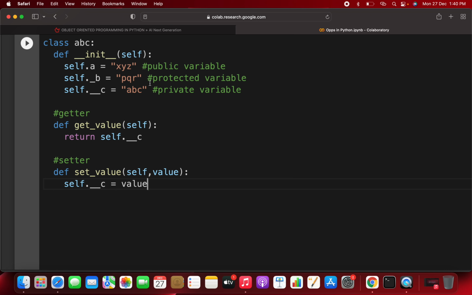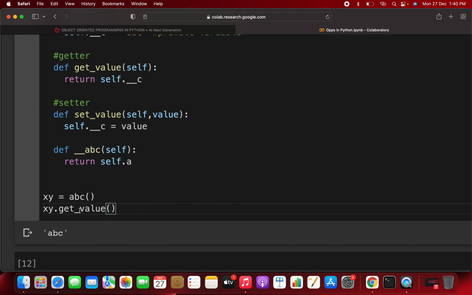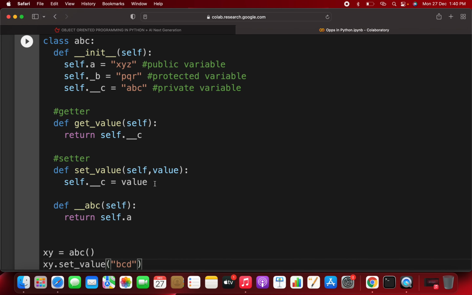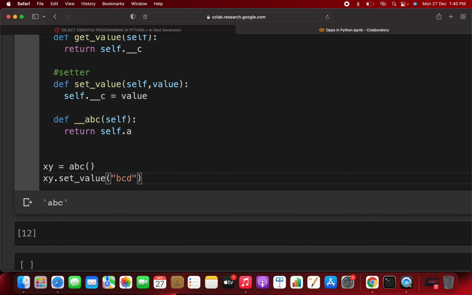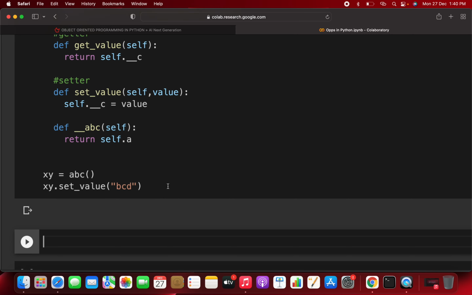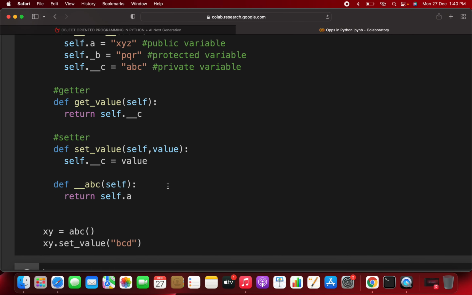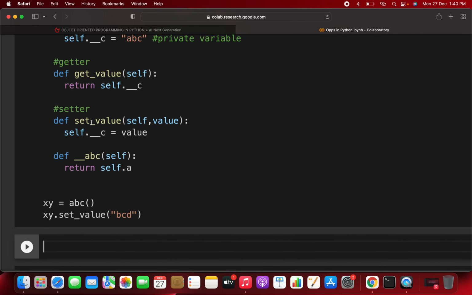By default it contains ABC, but whenever you make the object, with the help of set_value, it takes one more parameter, that is value. So inside that value, if you pass BCD in place of ABC, since I don't want ABC for this particular C variable, I want BCD, you can do it with the help of set_value. Now set_value sets the value from ABC to BCD, that is a setter.